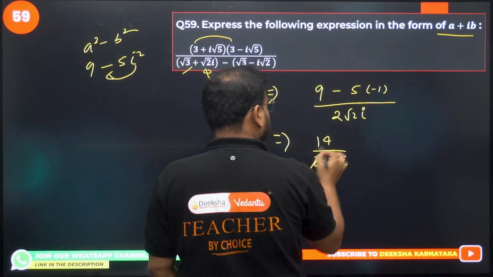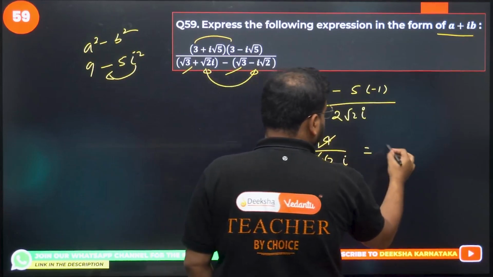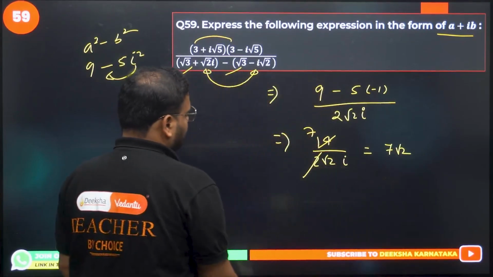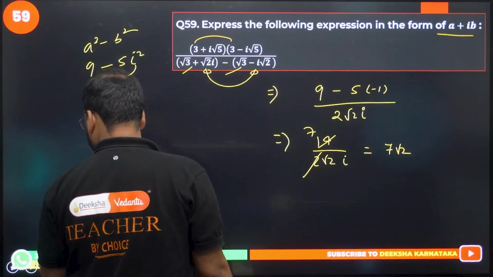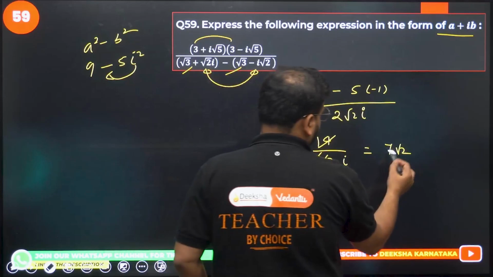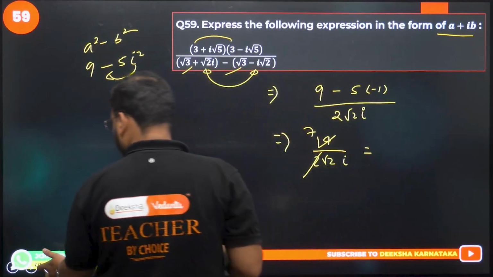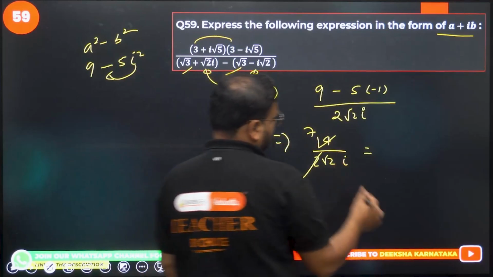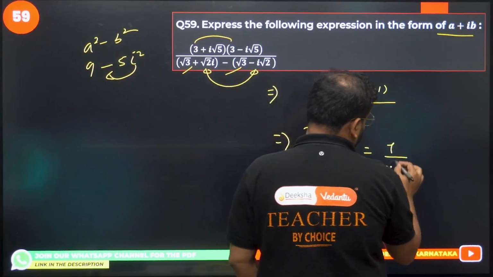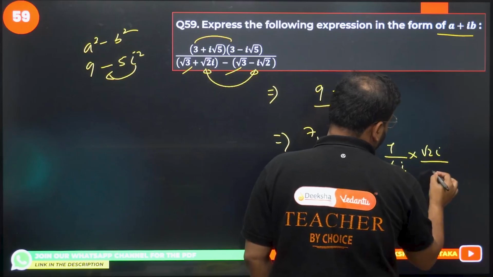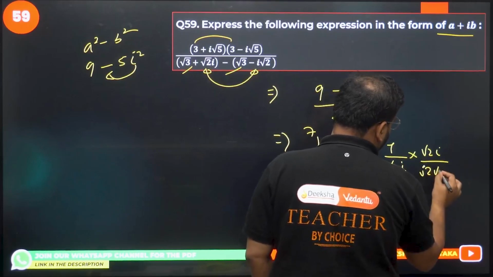So cancel this 7. I get here as 7 by root 2, no? Yeah. 7 by root 2. One second, I can do better. I'll write here 7 by root 2i, multiply here by root 2i and divide by again root 2i, okay?